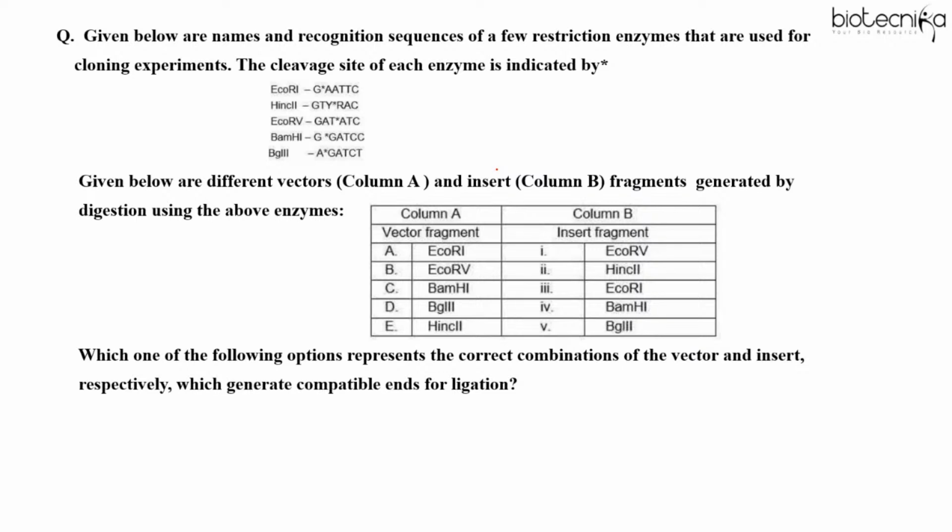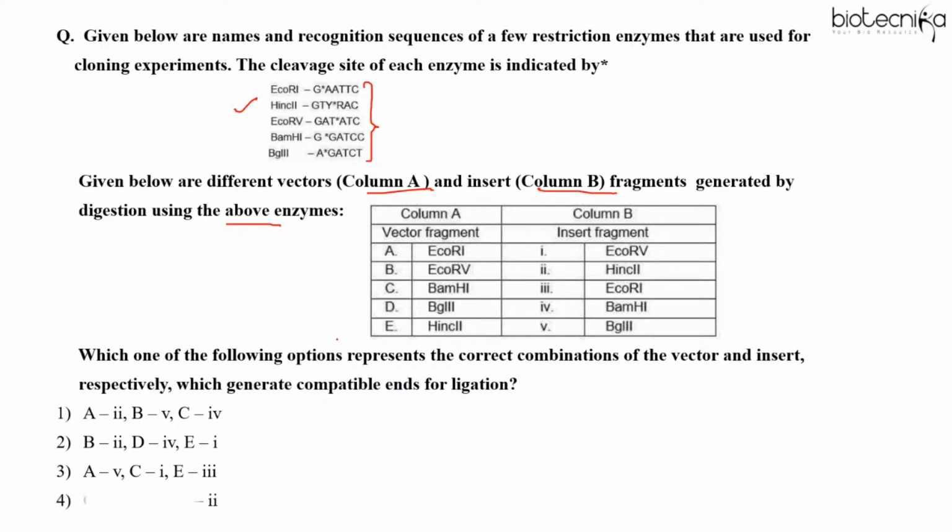Given below are names and recognition sequences of a few restriction enzymes that are used for cloning experiments. The cleavage site of each enzyme is indicated, and given below are different vectors in column A and inserts in column B generated by digestion using the above enzymes. So the sequences of the enzymes are given here. Which one of the following options represents the correct combination of vector and insert respectively, which generate compatible ends for ligation?